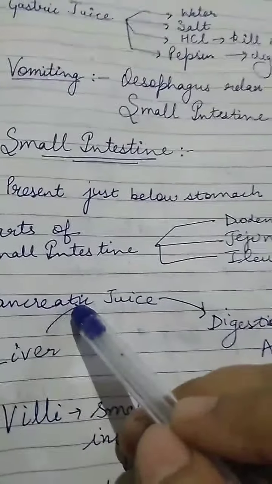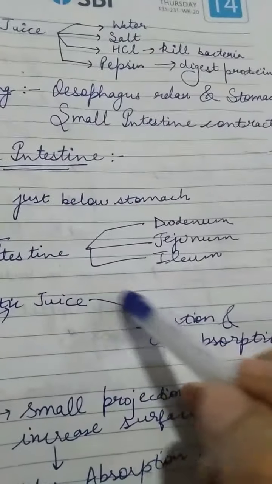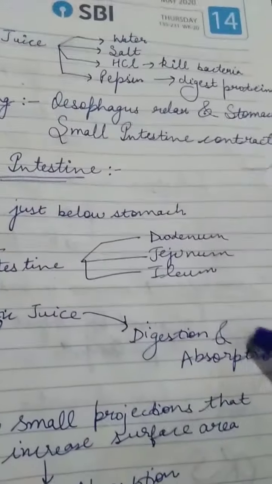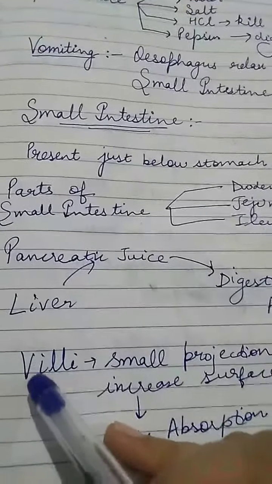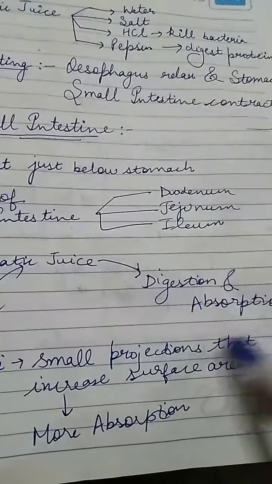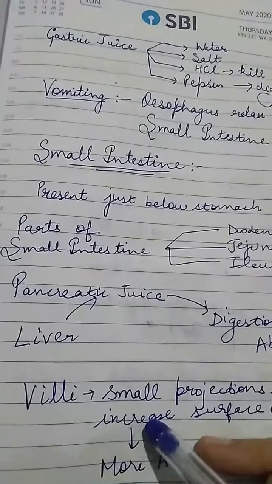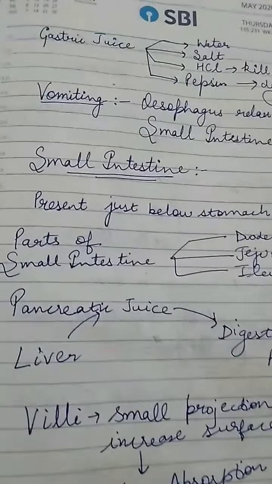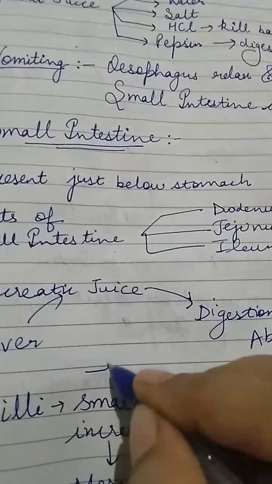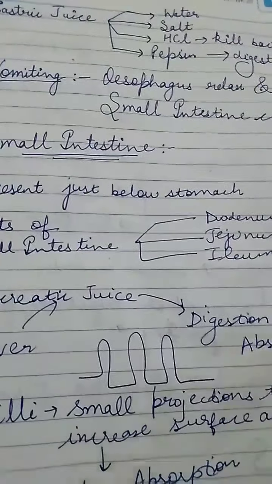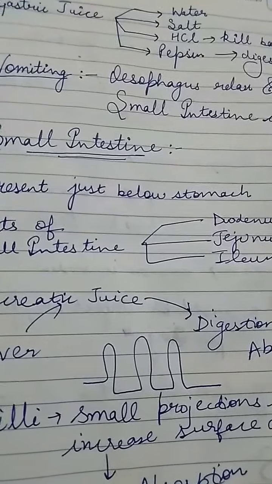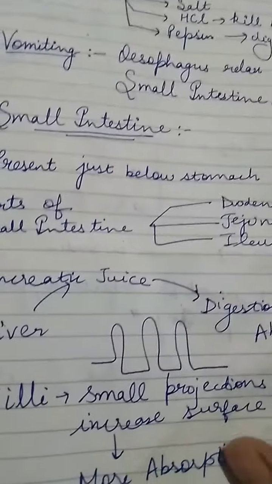Now the liver secretes pancreatic juice. This pancreatic juice helps in digestion and absorption in the small intestine. There are small projections that increase the surface area. These projections are known as villi. These are the projections present in the walls of the small intestine, and they increase the absorption.